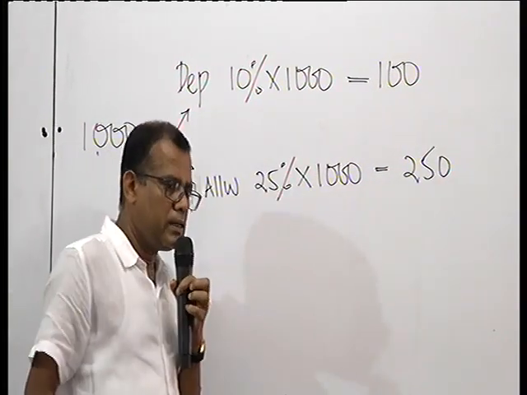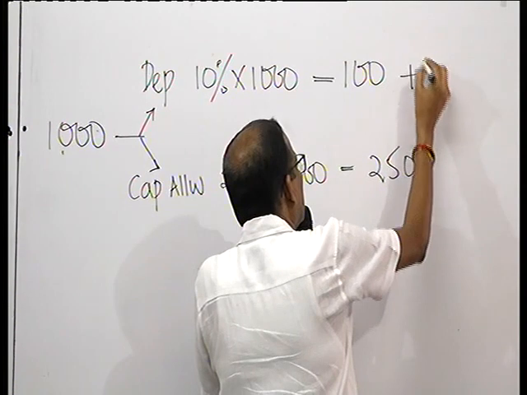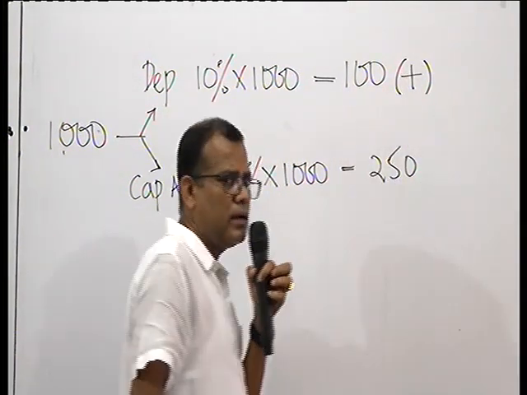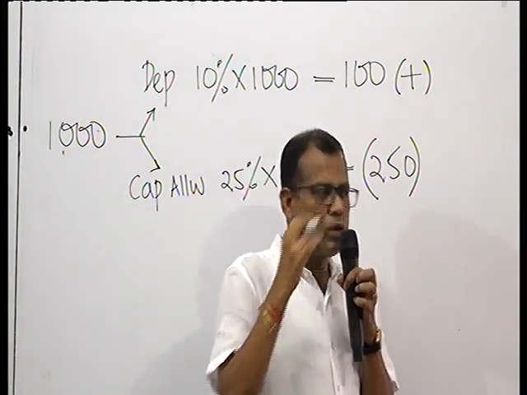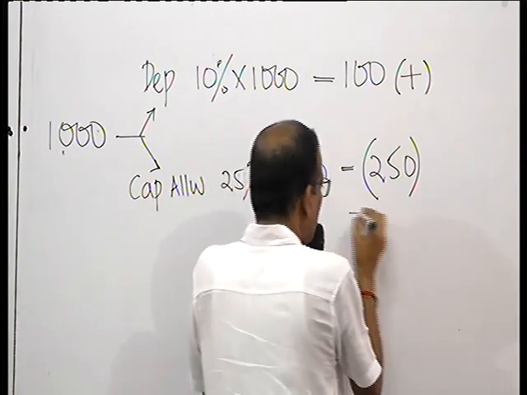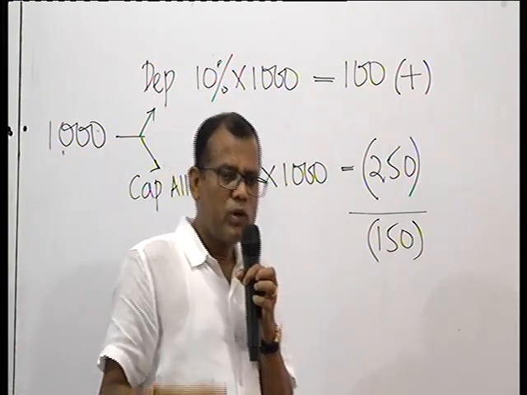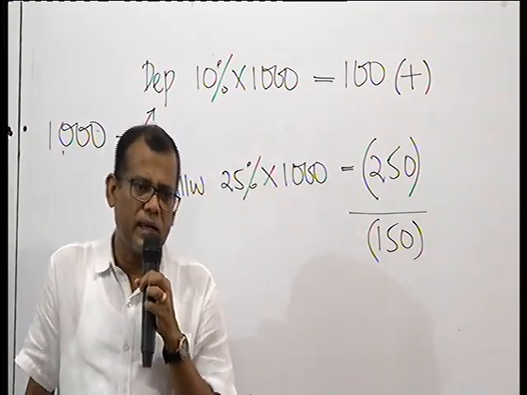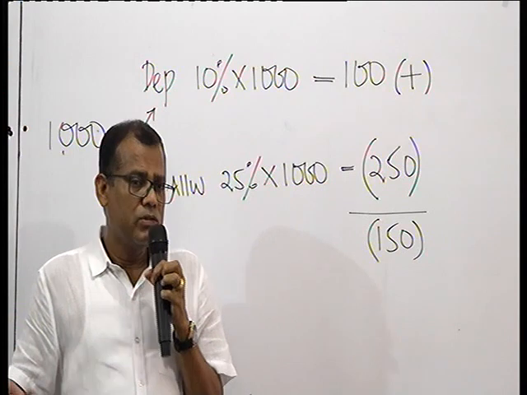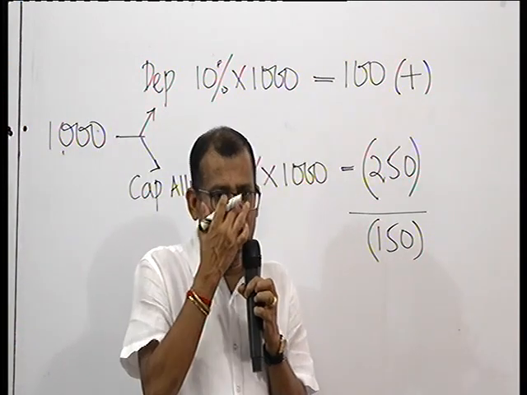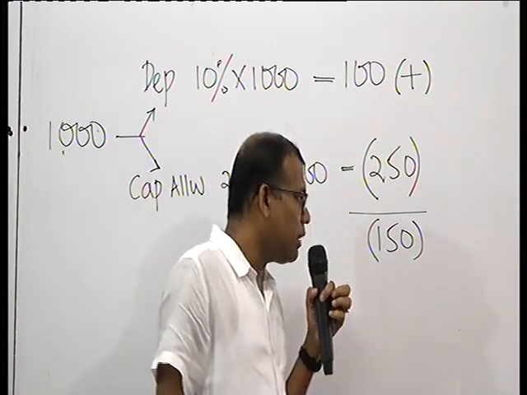So what Inland Revenue does is, first of all, they cancel out your accounting depreciation. They add it back. They say, no, we are not allowing this 100. But they deduct 250. So as they do it, your net impact is 150; the profit will go down for tax purposes. So you have a benefit. You are paying a lesser amount of tax as a result of capital allowance being higher than the depreciation. So this is a favorable situation for a company because your tax liability will get reduced as a result of this adjustment alone. But just imagine what will happen.